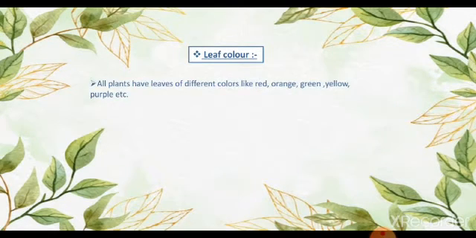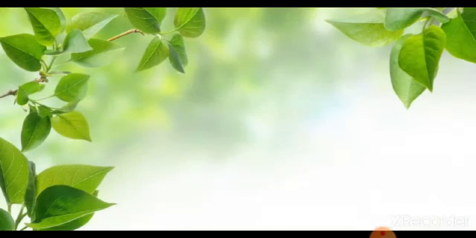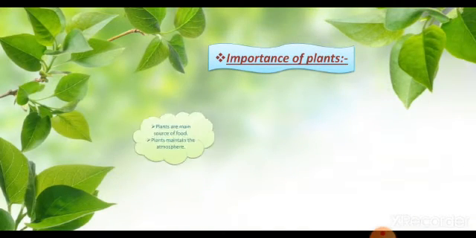Now, leaf color. We know that all plants have leaves of different colors like red, orange, green, yellow, purple and so many others.